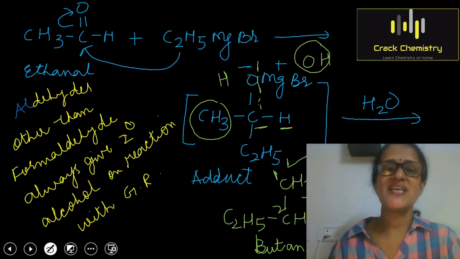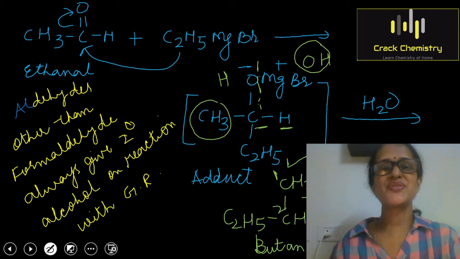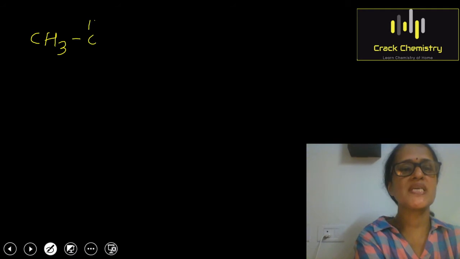Now we will see how we can prepare tertiary alcohols. Children, tertiary alcohols can be prepared by the reaction of ketones with Grignard reagent. Let me explain this point with the help of an example. So I am taking a ketone here. This time I have taken CH3-C=O-CH3.